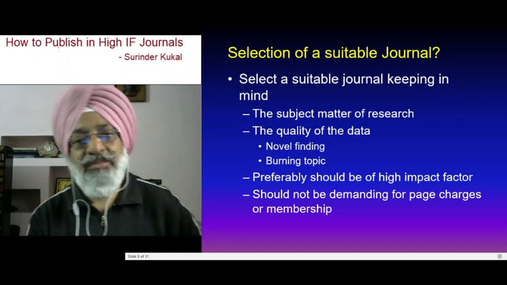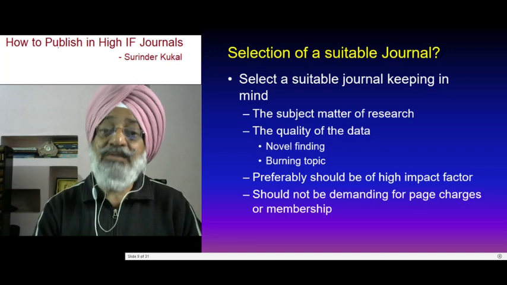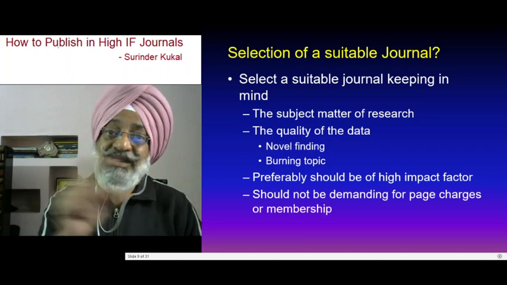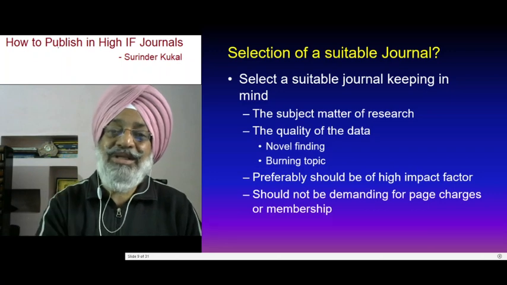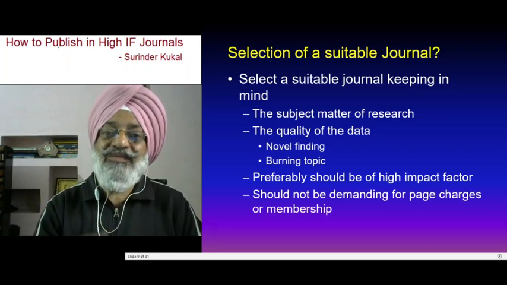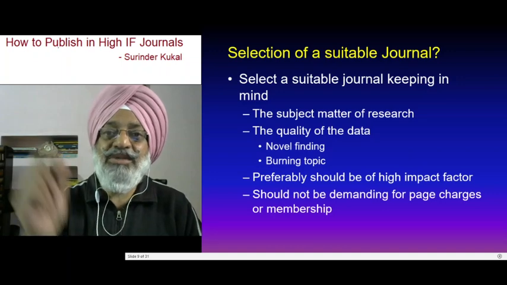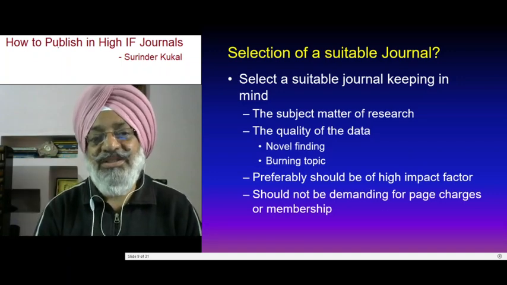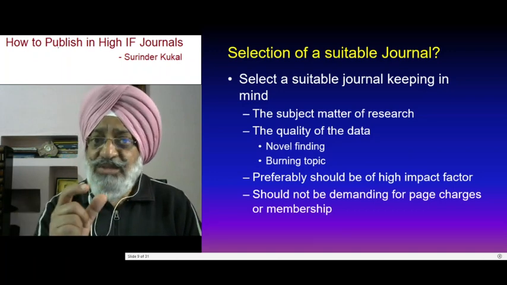So you have to keep in mind the subject matter of your research and the quality of the data also. Is there some novel finding? Is it a burning topic? Because if it is not a novel finding, if it's not a burning topic, please don't expect that this will be accepted in high impact factor international or national journals. So this is very important.